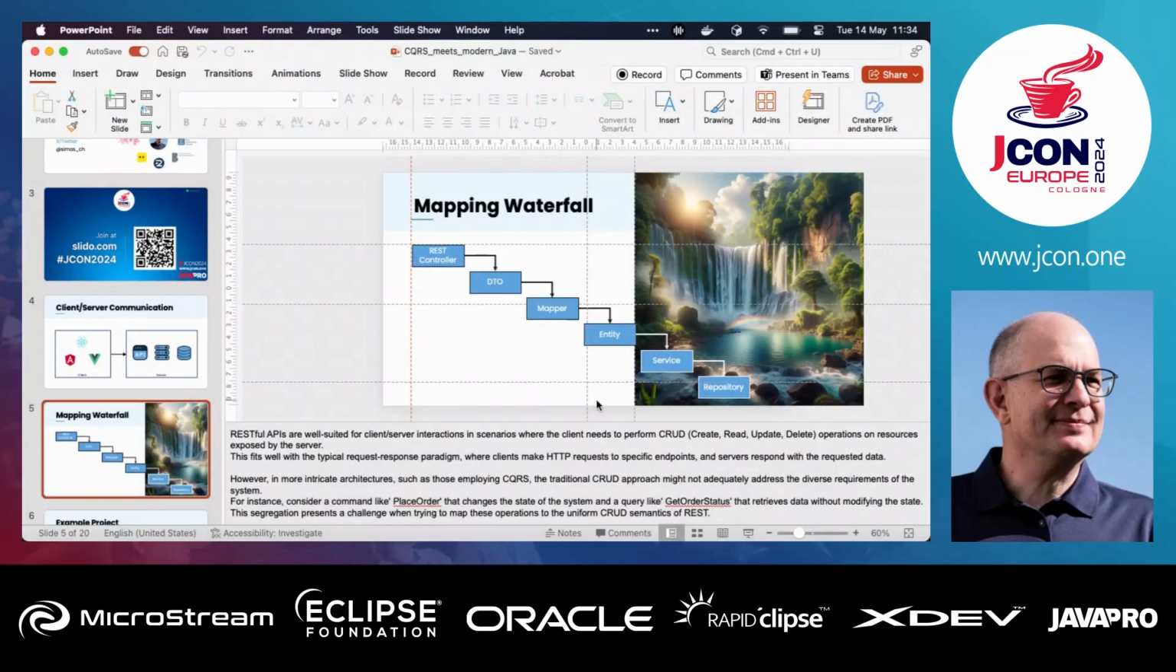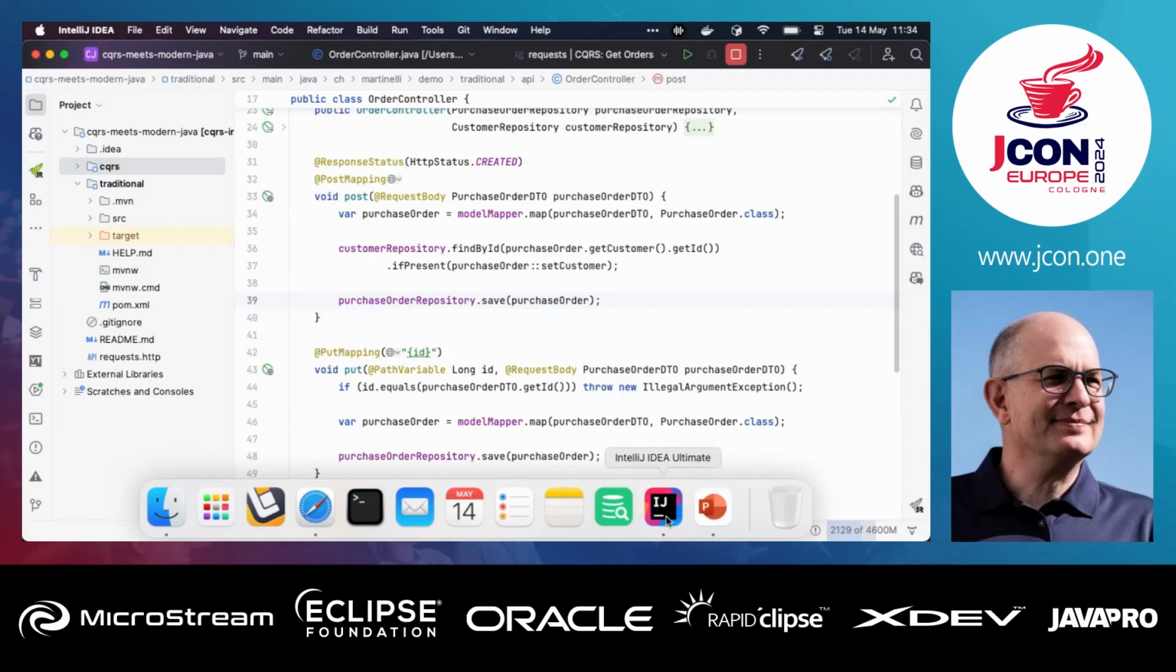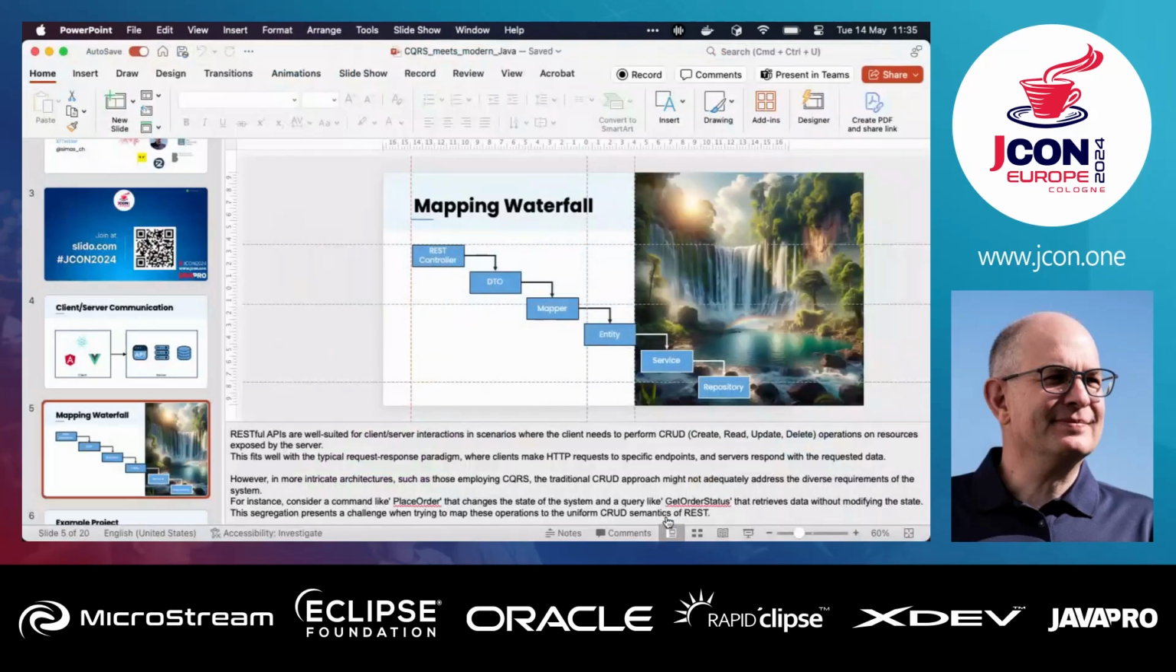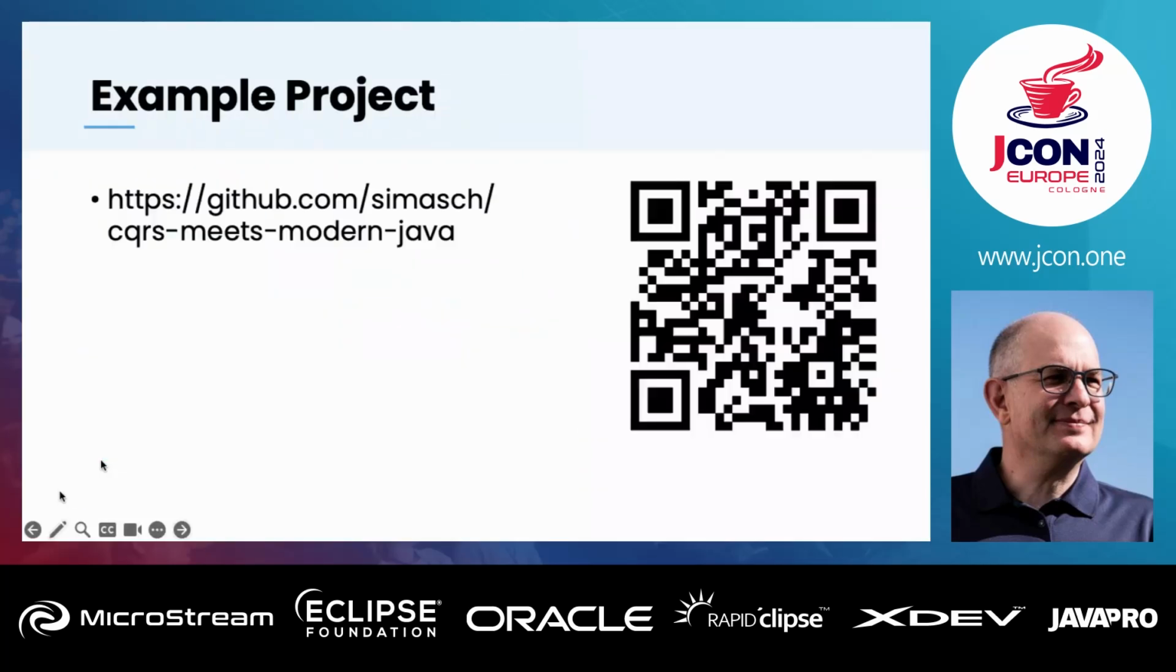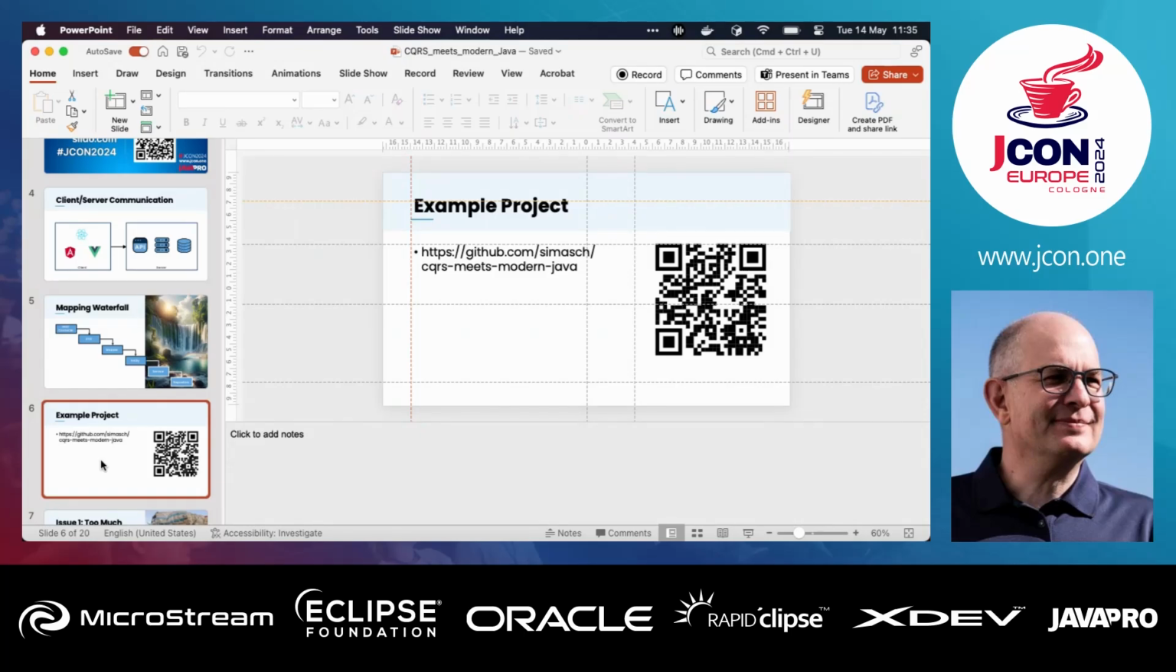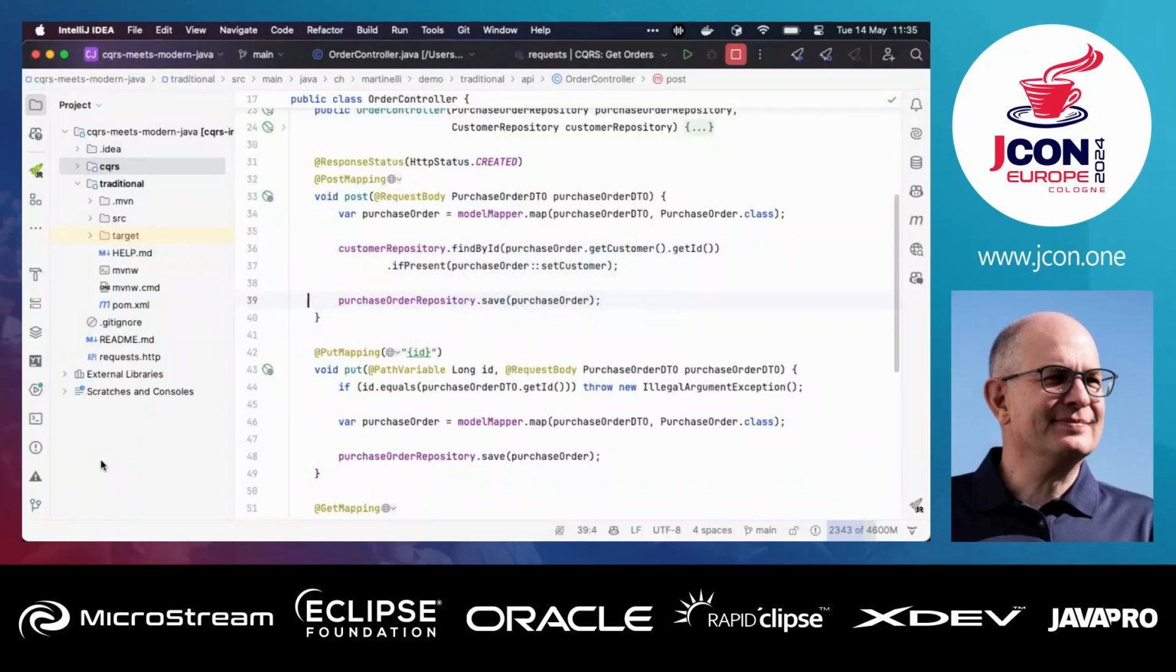And I've created a small example application. It's on GitHub, by the way. So let's get back to that. Here you find my code. It's on GitHub. CMAS.ch is my GitHub user, and CQRS meets modern Java is the project. And you find all the example code that I'm using right there.